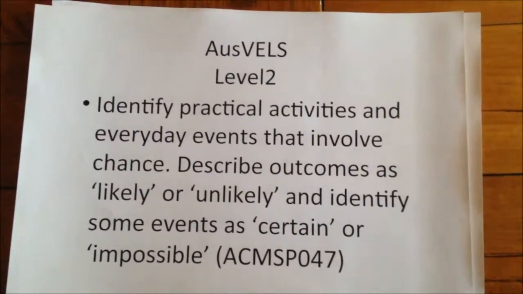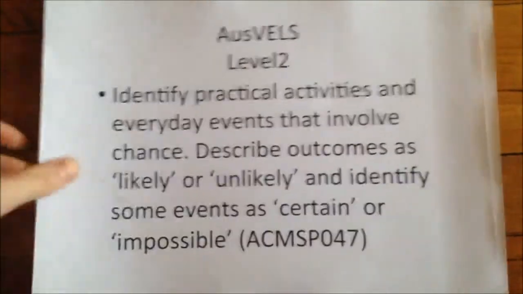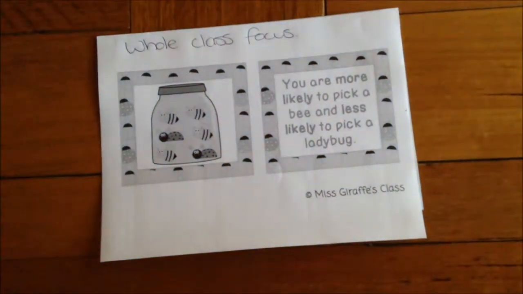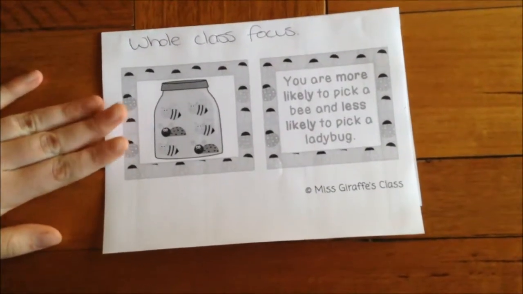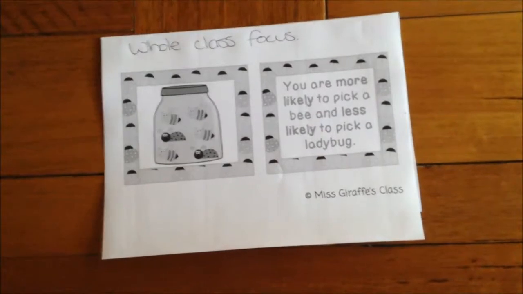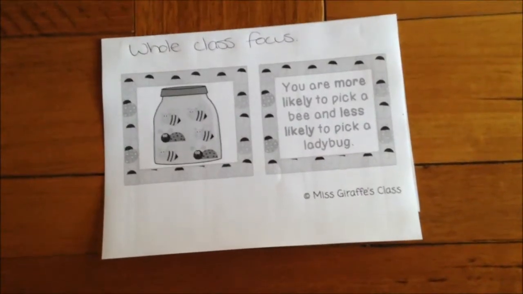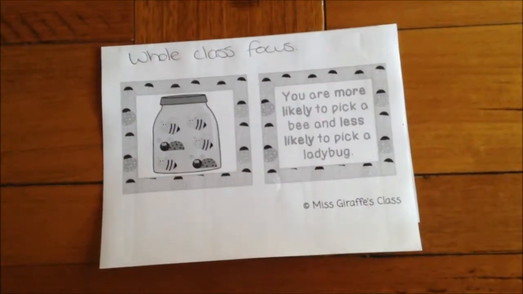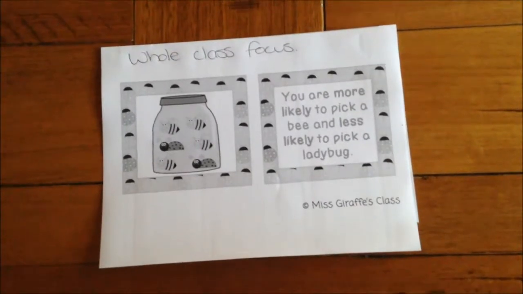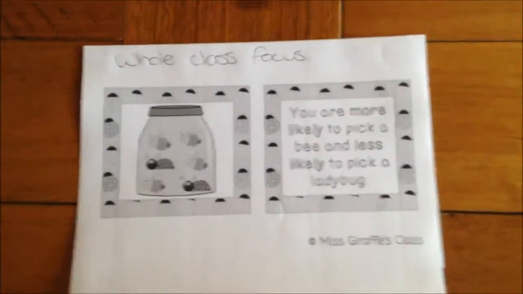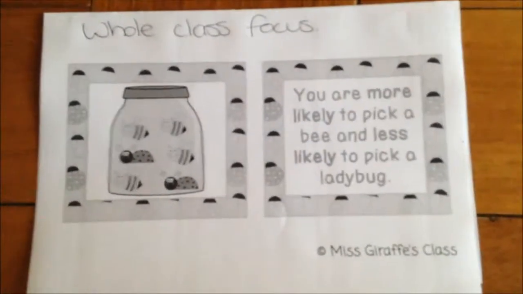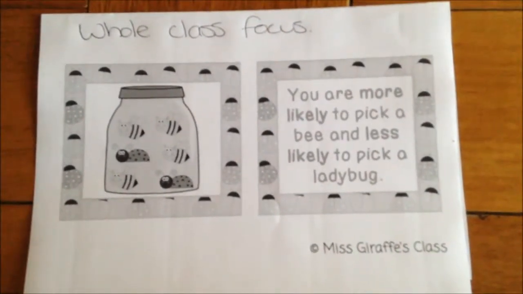For our first activity, we will be choosing to do a whole class focus. For this, we will have a picture of bugs in a jar, as shown here. The teacher will then ask the class as a whole, what is more likely to be picked, bees or ladybugs? As you can see there, you're more likely to pick a bee and less likely to pick a ladybug, as there are 4 bees and only 2 ladybugs.